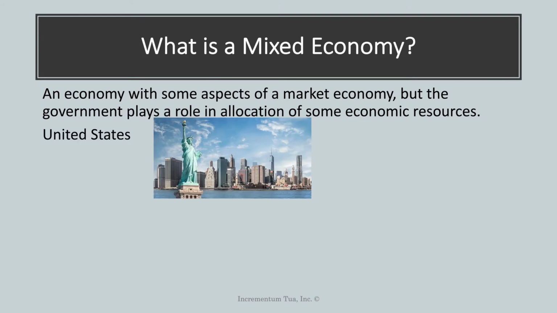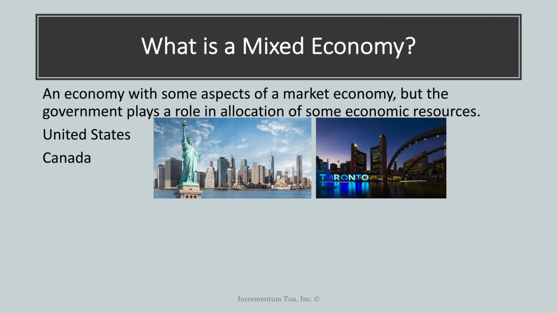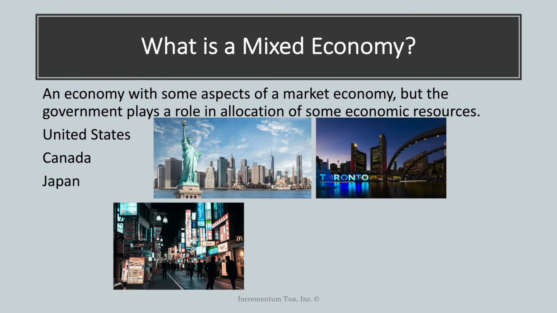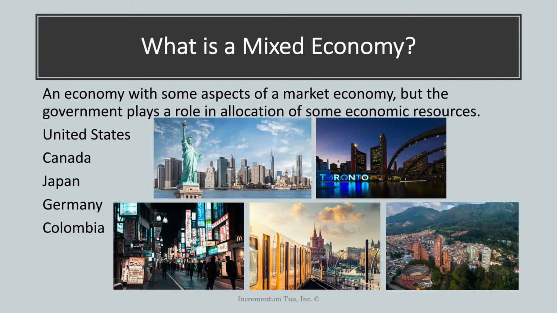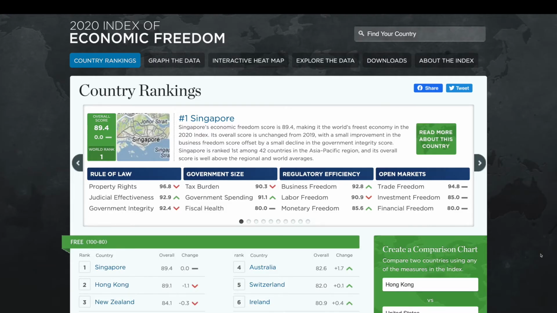Some examples of these are the United States, which some characterize as a market economy, but is increasingly becoming more of a mixed economy. Also, Canada is a mixed economy, Japan is a mixed economy, as well as Germany and Colombia. Now, these are all countries that have many aspects of market economies, but also the government plays a role in some of the allocation of economic resources, whether that be healthcare, transportation, or other public goods.